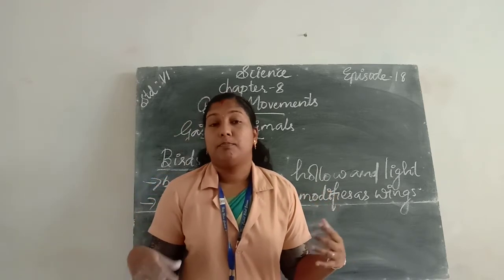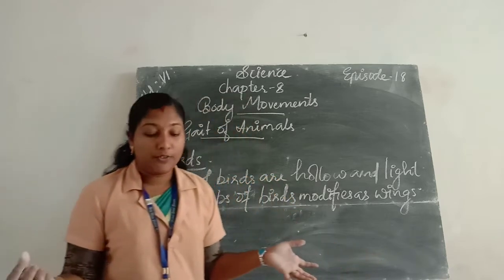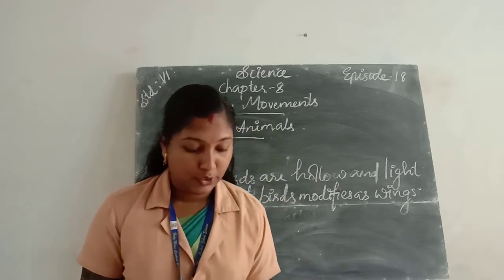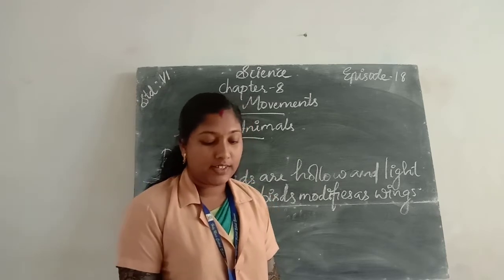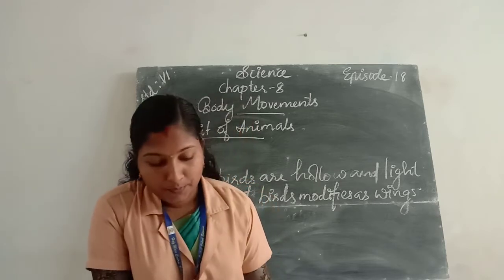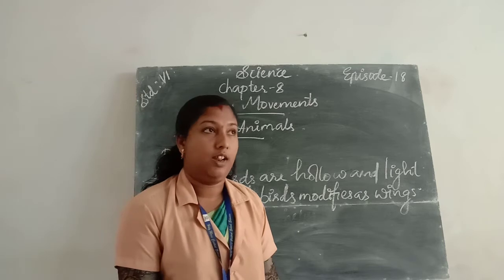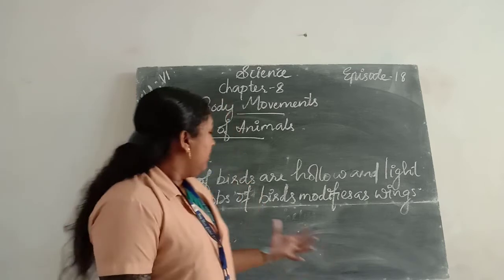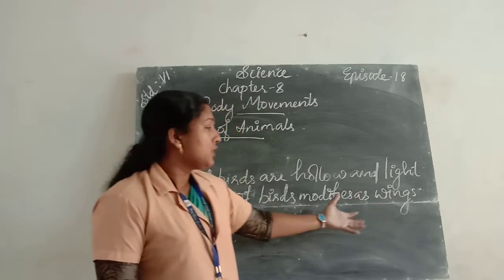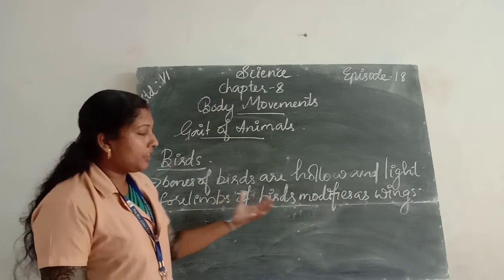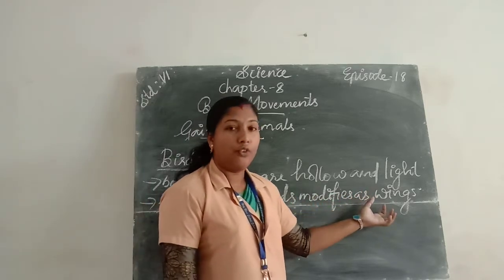Their breast bones are modified to hold the muscles of flight, which are used to move the wings up and down. That means the forelimbs of birds are modified as wings. So in the wings, the muscles are attached to the wings.